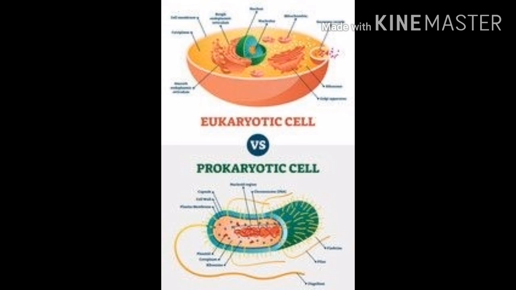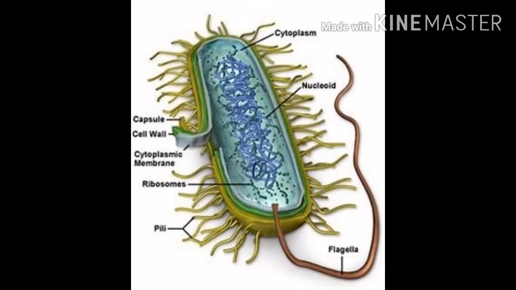Let's split the two words, prokaryotes and eukaryotes. Prokaryotes consist of two words, pro and karyon. Pro means primitive, old type, and karyon means nucleus. So the organism which possesses a primitive or old type of nucleus, or an incipient nucleus, is called a prokaryote. These organisms don't possess any membrane-bounded organelles, any typical organelles. They are unicellular